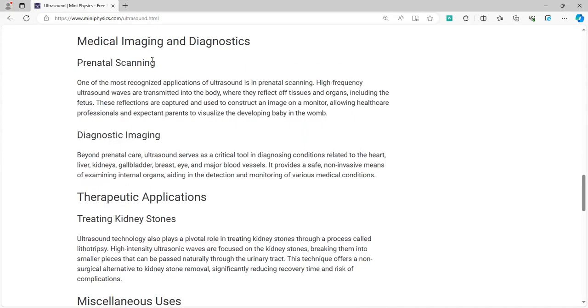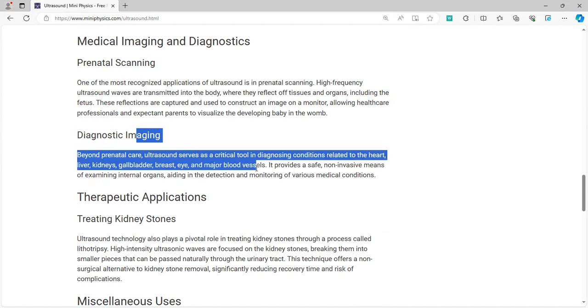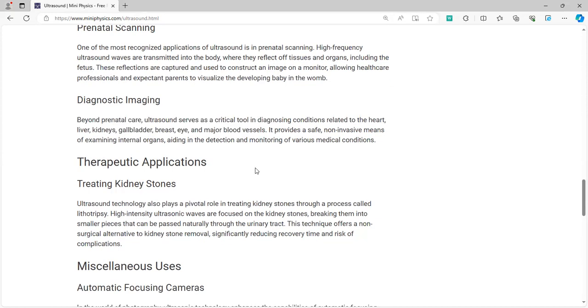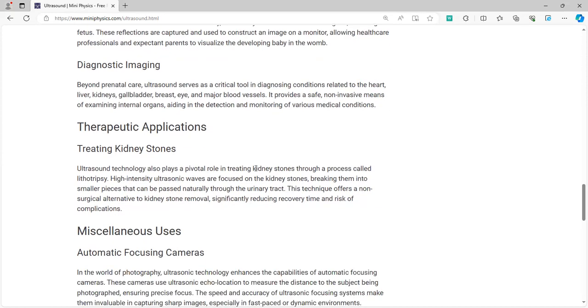However, the ones we'll be talking about more are prenatal scanning, as I told you, and diagnostic imaging, in which ultrasounds are majorly carried out in the urinary bladder to find stones in the bladder or gallstones, or even to treat kidney stones. Due to enhancement in modern technology, instead of taking the stones out with a rigorous surgery, by the use of ultrasound you can simply break the large pieces of stone into smaller pieces so that they can be easily passed through the urine with the help of diuretics.